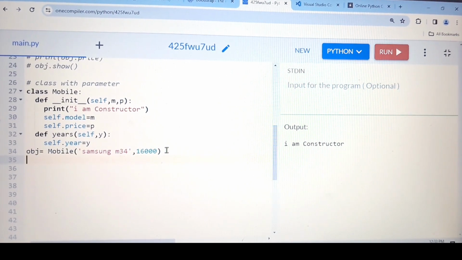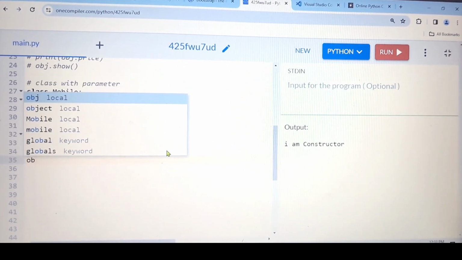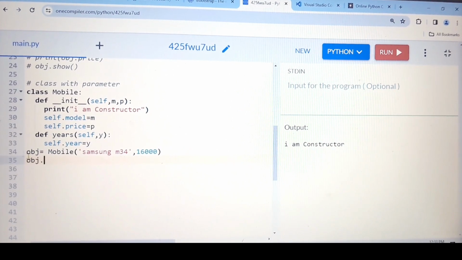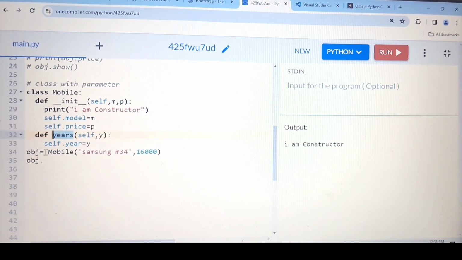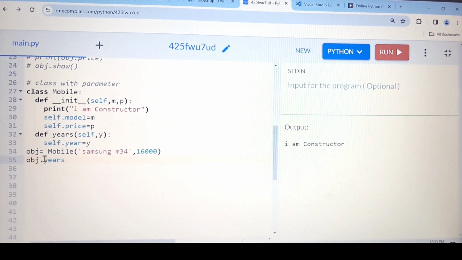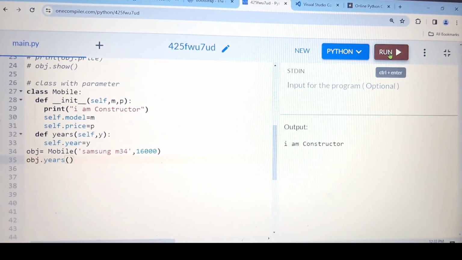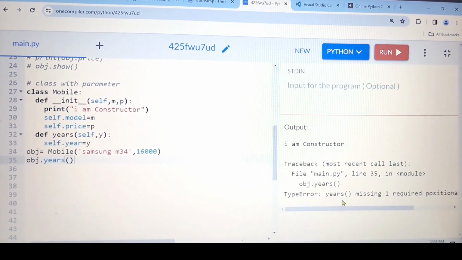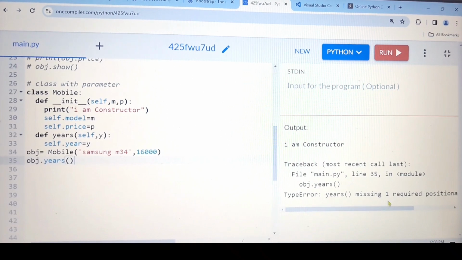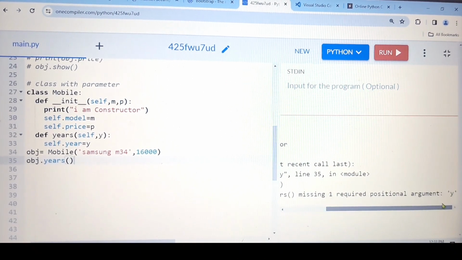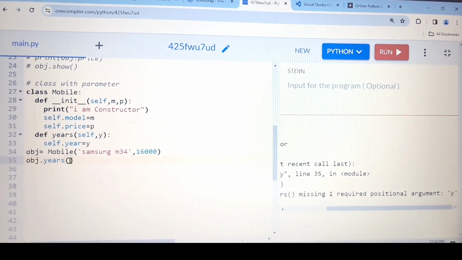Then the next thing, with the help of this object, I want to access this year also. If you remember, previously we were doing it like this. And if I run, see, here also I'm getting an error: year is missing one required positional argument Y. So here also you need to pass the value for Y. For example, I'm giving 2022.